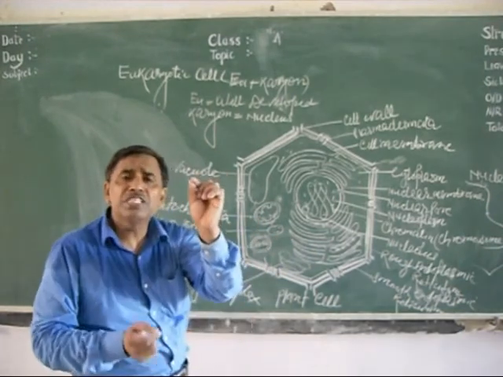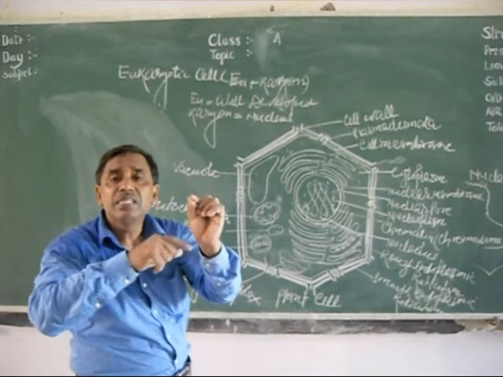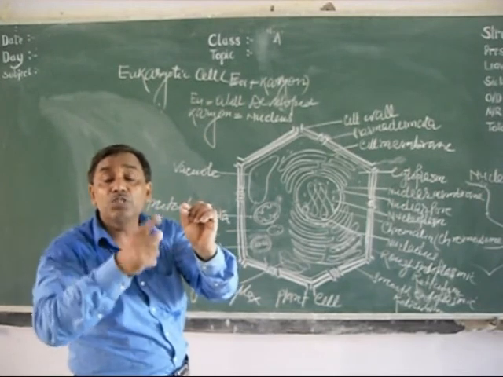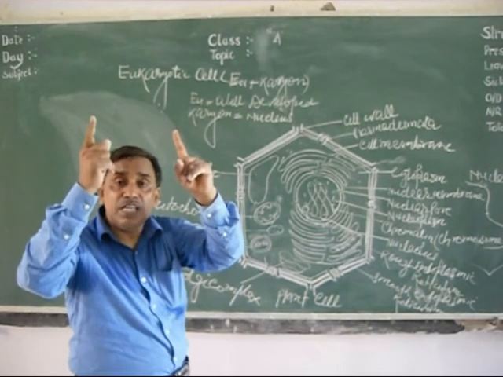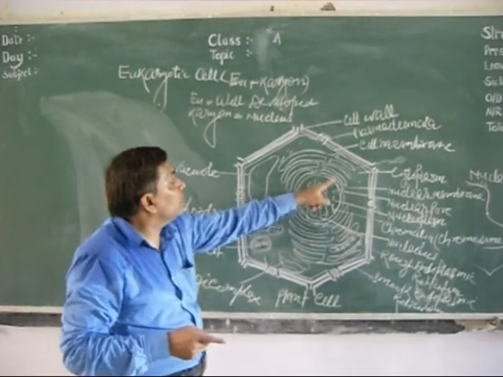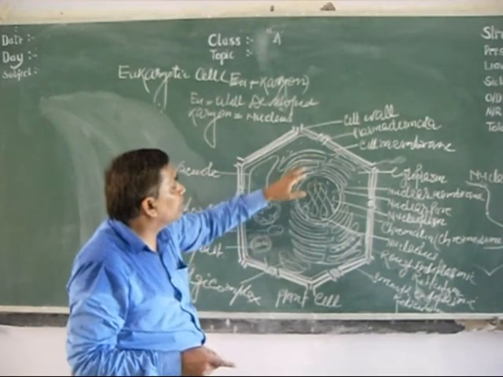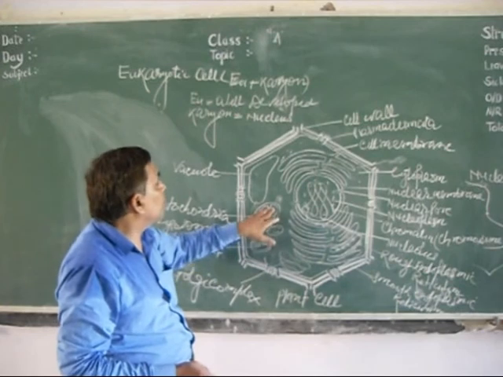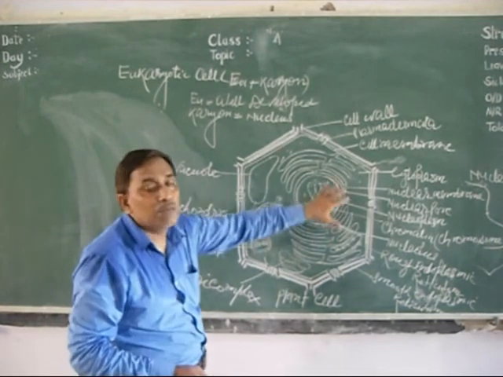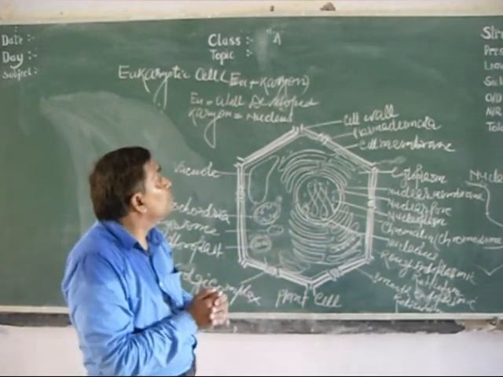But in a prokaryotic cell, there was no nuclear membrane, no Golgi complex, no endoplasmic reticulum, no mitochondria, no chloroplast, so it was less developed, like a bacterial cell. But here nuclear membrane is present, endoplasmic reticulum is present, the Golgi complex is present, chloroplast is present, mitochondria is present. When all these cell organelles are present, then it is called a eukaryotic cell.